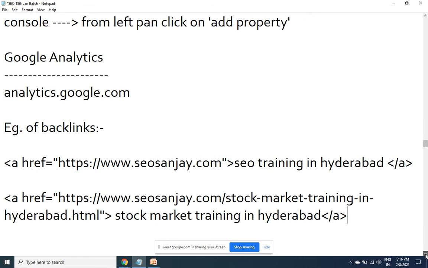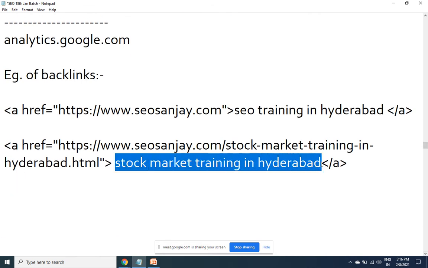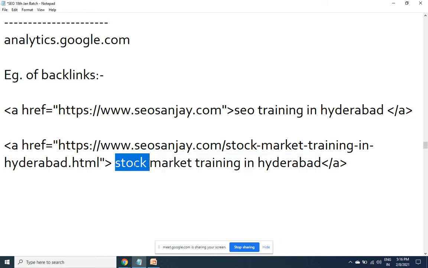This is a backlink for the internal page. For which topic? SEO training, stock market training in Hyderabad. I may also want to rank on top for share market training in Hyderabad. Separately, I have to form backlinks like this.